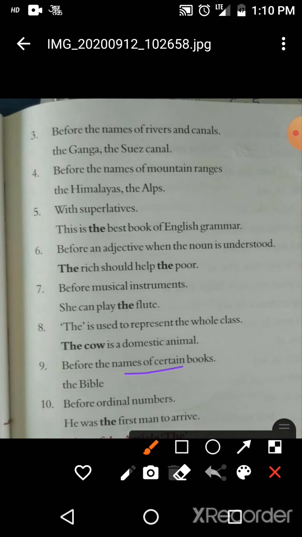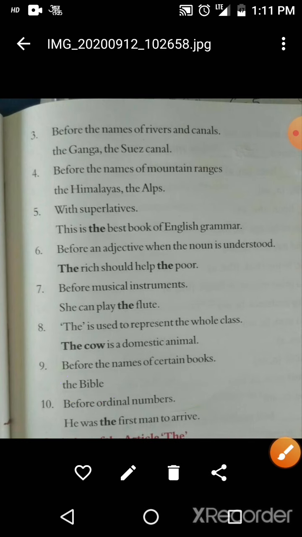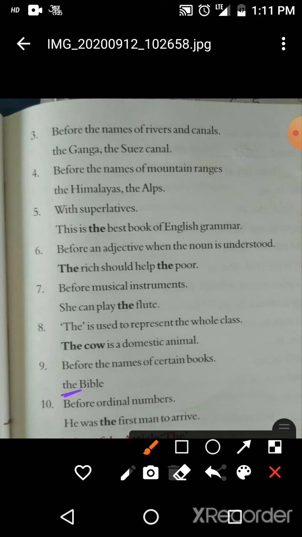Before the names of certain books like the Bible, the Ramayana, the Mahabharata, it is a particular book. When you want to specify that book, then you have to use the before it. Next one, before ordinal numbers.